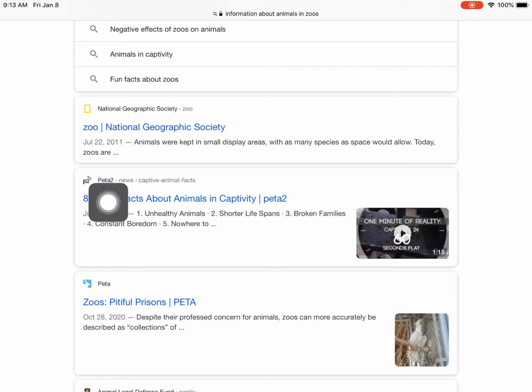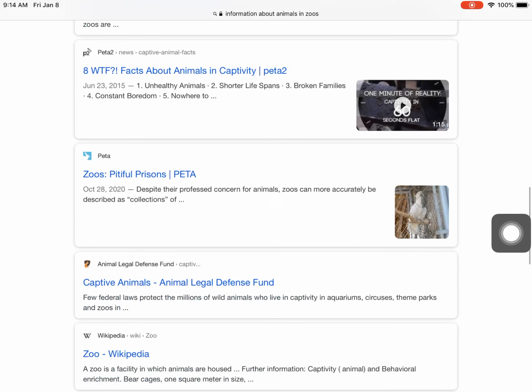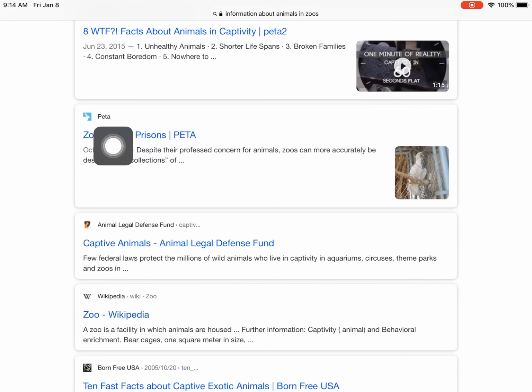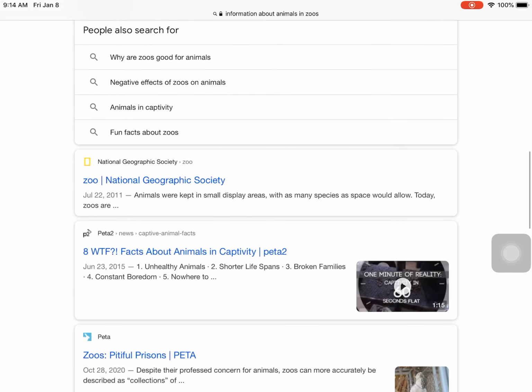But then we have PETA, right? And we have PETA down here, which is an organization, so it may end in .org. However, obviously, from the title, Pitiful Prisons, again, just like the top one, I can tell that this is going to be very, very skewed. It's going to be very biased. So I have to be careful on the types of organizations.